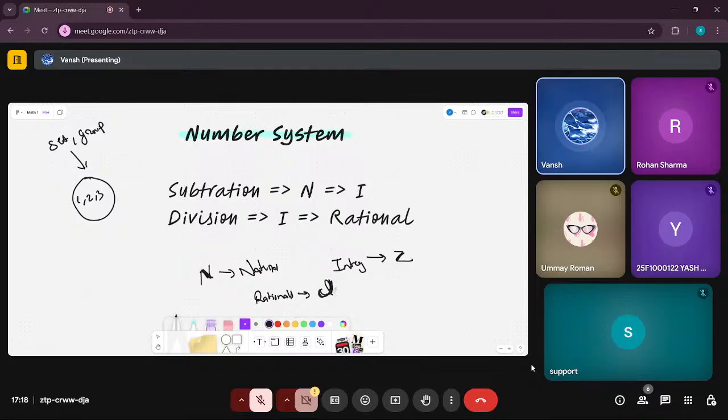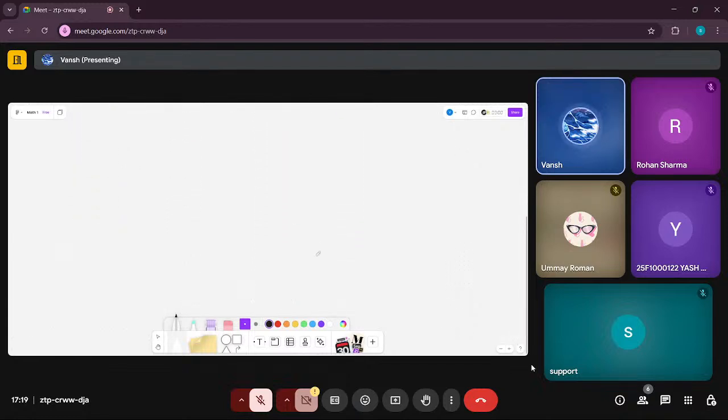Rational is represented by Q, and then there is something known as a real number, which is represented by R, and we will be getting to reals very soon. Okay, so we did subtraction, we got integers. We did division, and we got rationals.